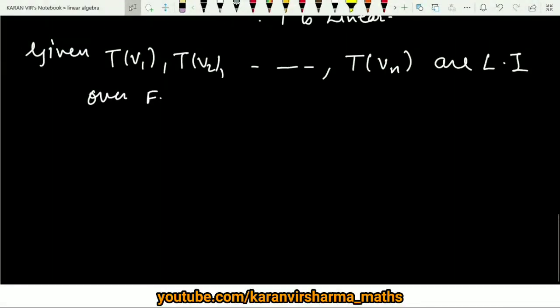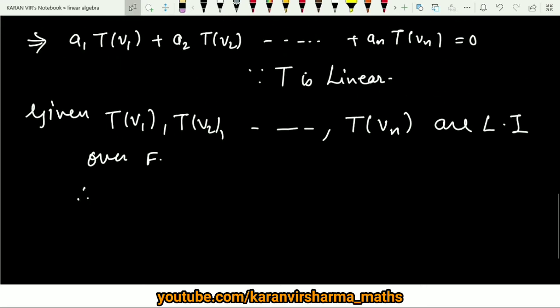Since T of v1, T of v2 and so on to T of vn are linearly independent over the field F, therefore if the linear combination is 0, as we have written, then for this linear combination all the ai's have to be 0, that is i running from 1 to n.